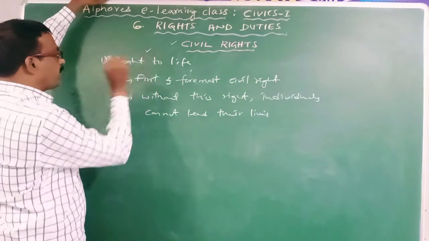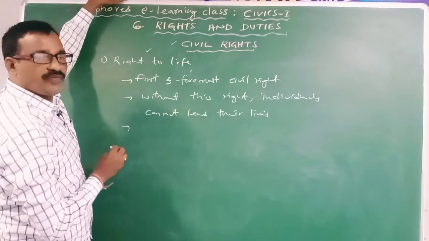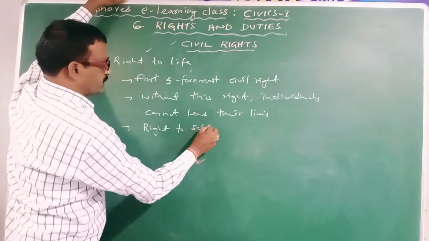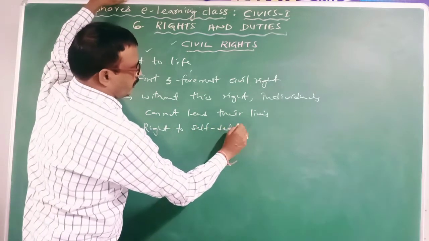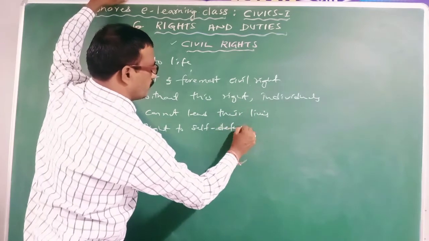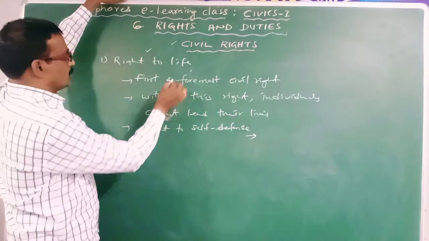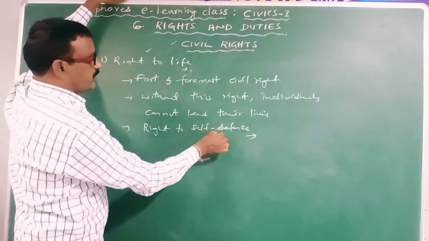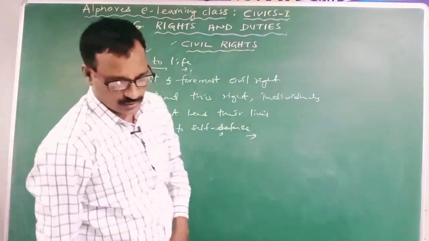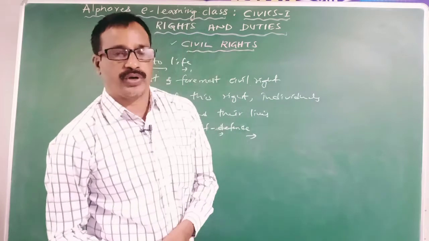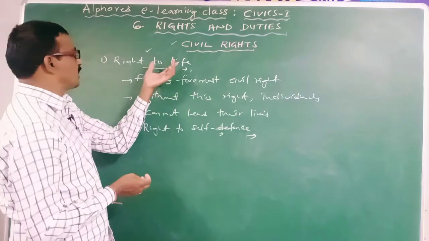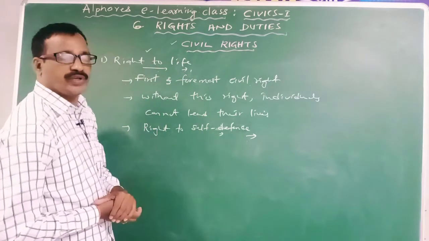Then it includes the right to self-defense. It includes what? Right to self-defense. It means this right will provide the protection to the life of the individuals. Clear? Due to the right to life, the people can protect their lives from others. In other words, this right will provide the protection to the lives of the individuals.